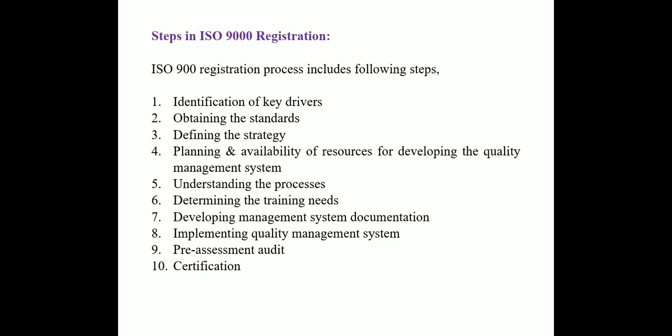So first is the identification of a key driver. This step is done at a senior management level to implement the quality management system. It includes drivers like improved awareness of the performance, need for continuous improvement and customer requirement. Means here we are identifying what parameters will affect the quality of a product. Okay, second is obtaining the standards, means purchase the copy of a standard of ISO 9000 related to your sector from the links available on the internet.